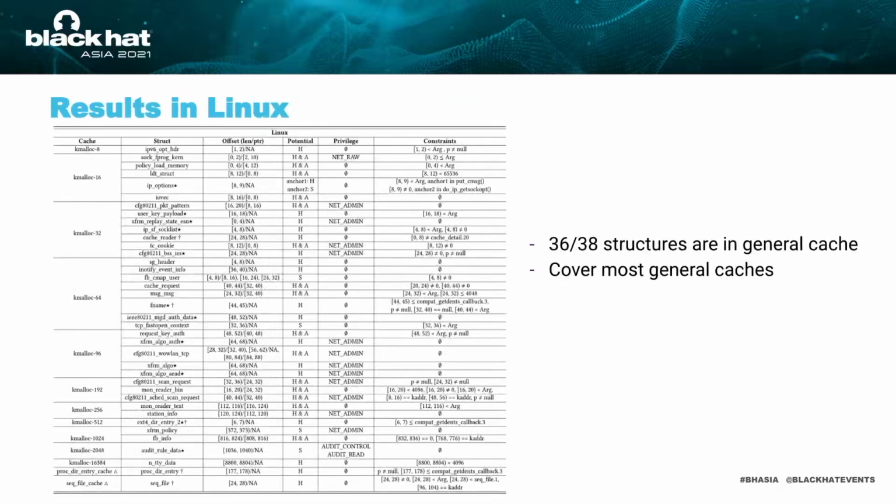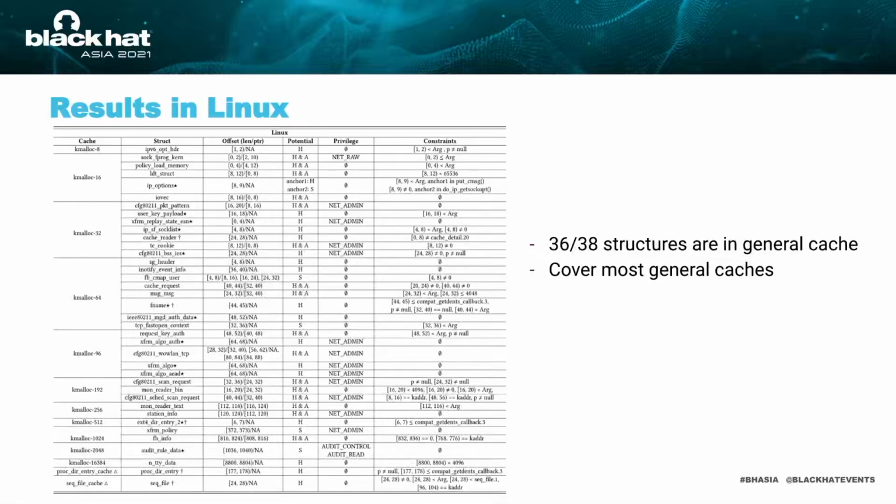In the table, the first column represents which cache the object can reside in. The second column is the structure name. The third is the offset of the length field and pointer field. The fourth is what sensitive data can be leaked. The fifth is the privilege required to operate the object. And the last column is the path constraints.